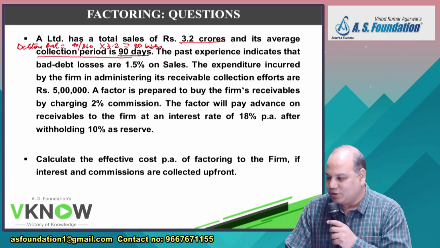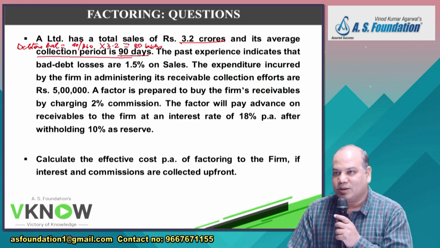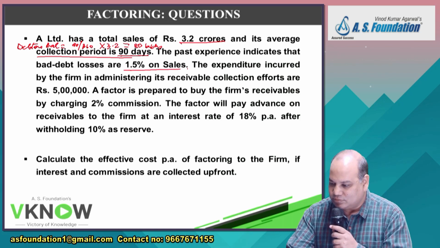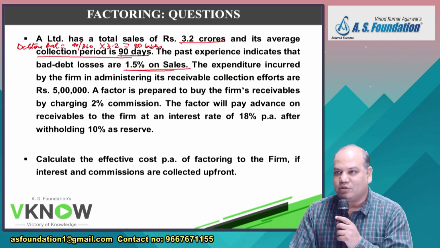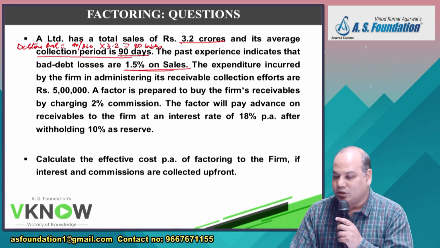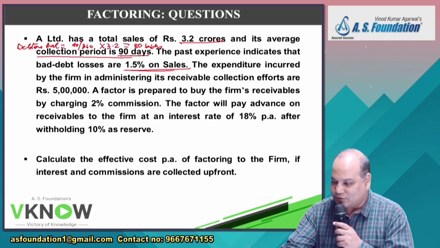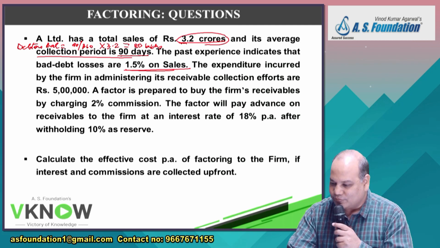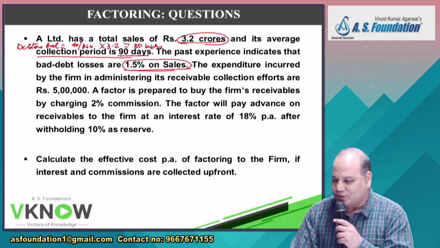The past experience indicates that bad debts are 1.5% of sale. So this company is right now managing its own debtor. So when you are managing your own debtor, bad debts are 1.5% on sale. I will answer myself. 3.2 crore into 1.5%. So your existing bad debt will be 4.8 lakh.